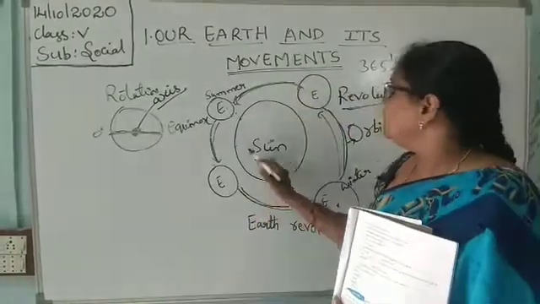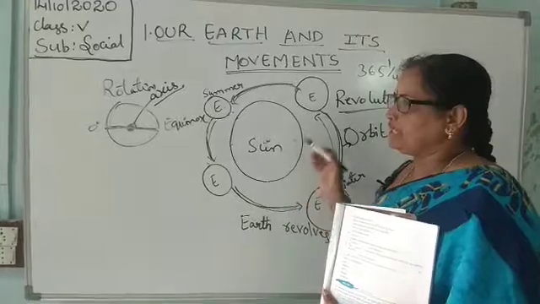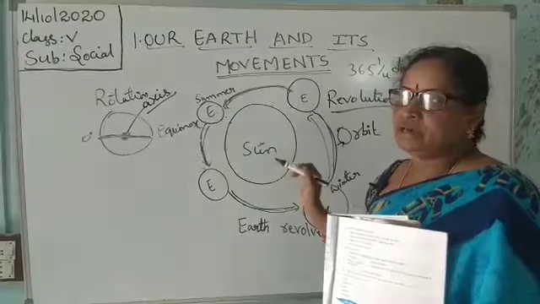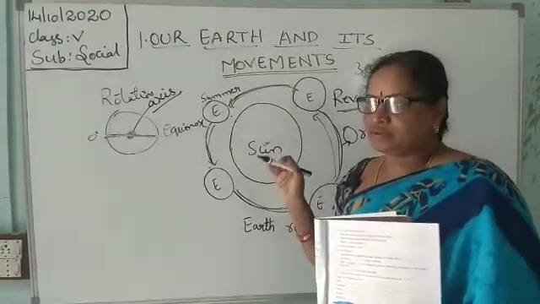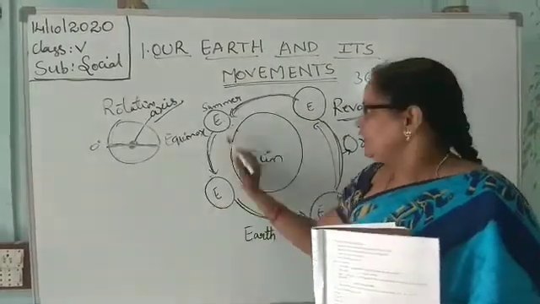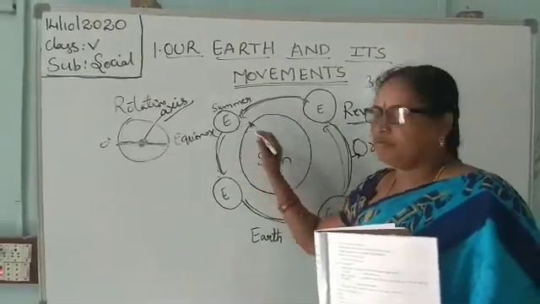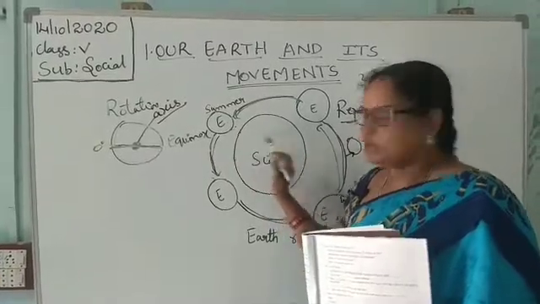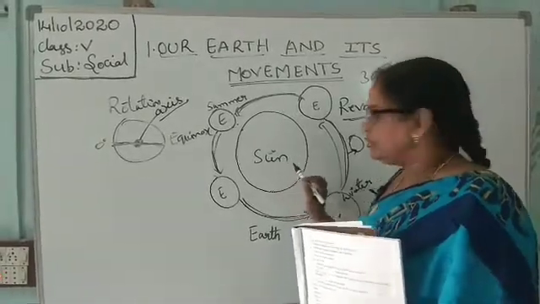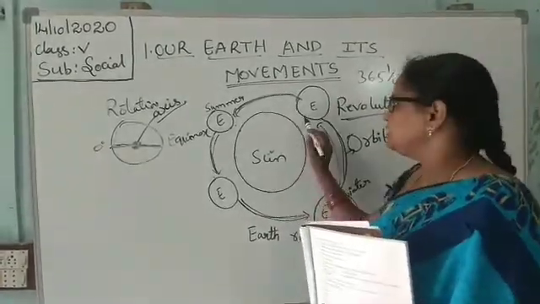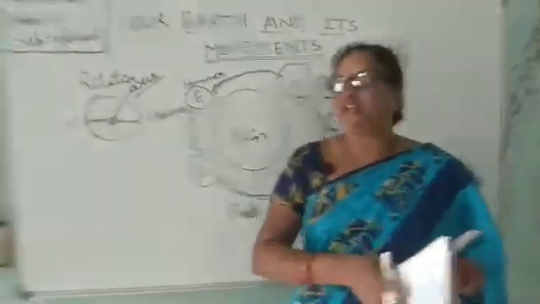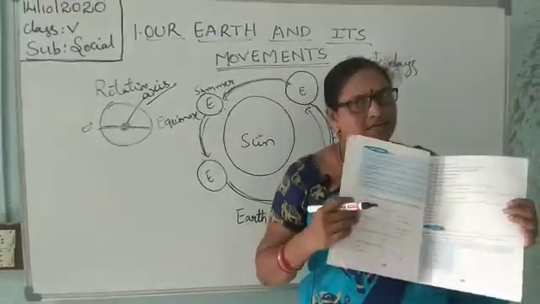Okay children, when the earth moves from one place to another, rotating on its own axis around the sun, the seasons occur. When it comes near to the sun, it feels summer season. When it goes away, leaning far from the sun, it feels winter season. There are rainy season, autumn season, spring season. There are 4 main seasons. In India, we can count rainy, winter and summer seasons.